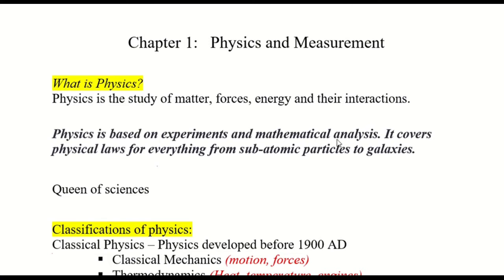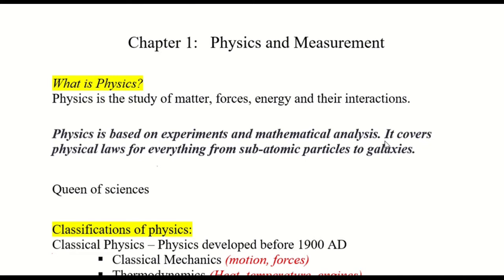Once these equations are verified, then they become physics theories and they become the laws. So there's a very close relationship between physics and mathematics. Of course, we also have descriptions of physical phenomena, but ultimately we want to place those descriptions in the form of mathematical equations.